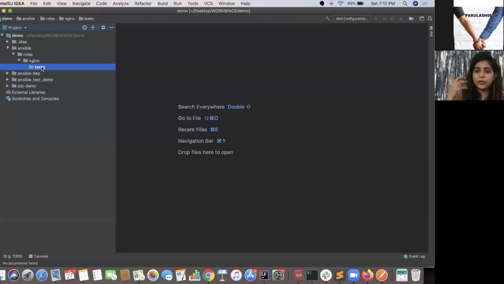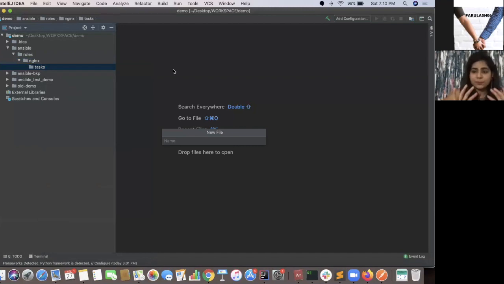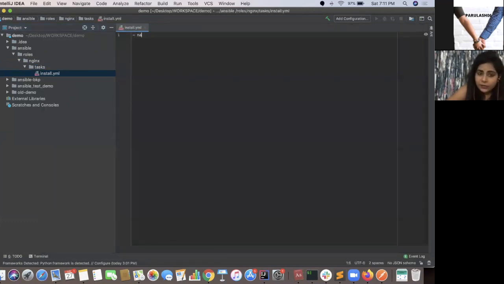Tasks are the specific tasks that you want to perform on the server, so the commands or the modules that you will be writing go in tasks. We'll create one specific file here called install.yaml, wherein we'll be writing our code to install Nginx. Name: install Nginx. What we'll be using today is the package module. Why we use the package module, I'll tell you.